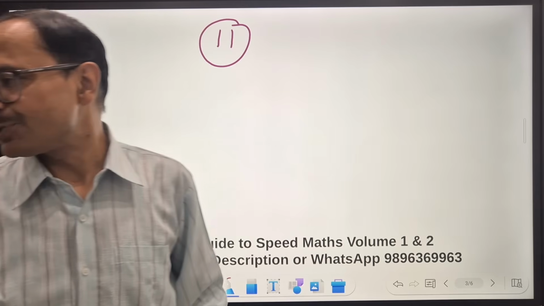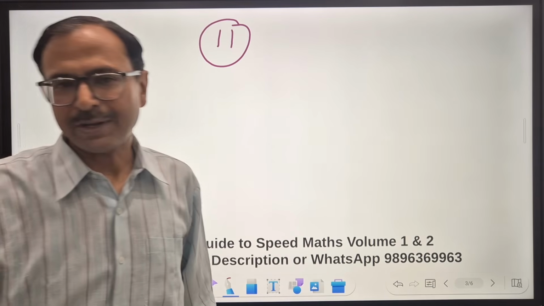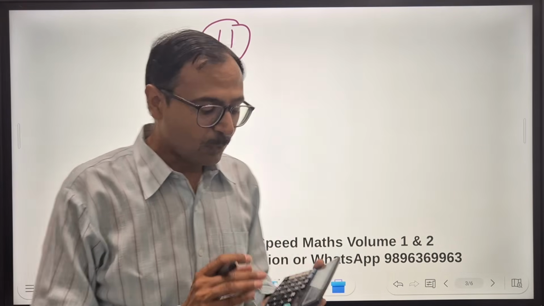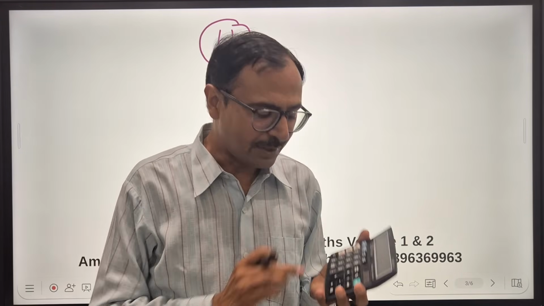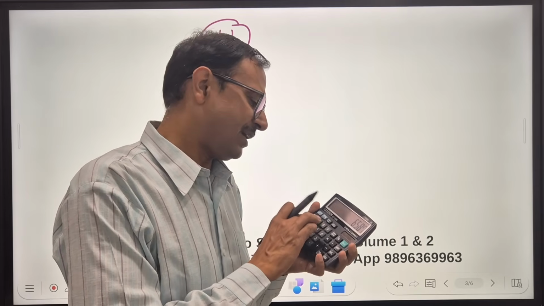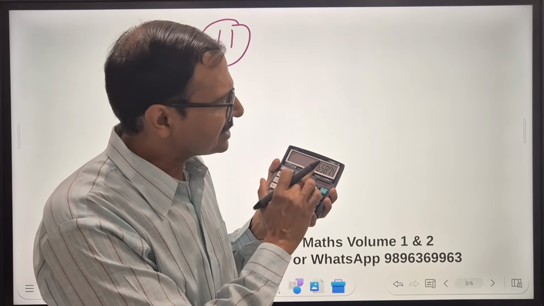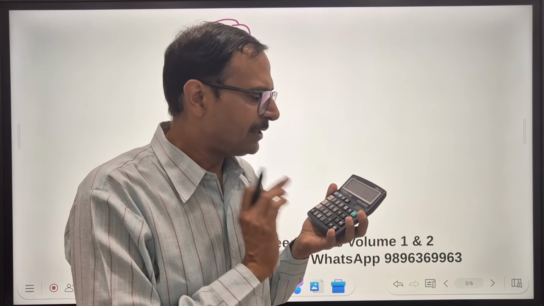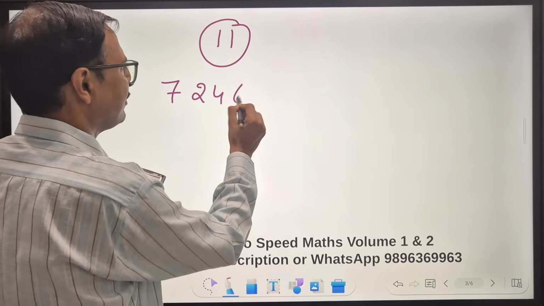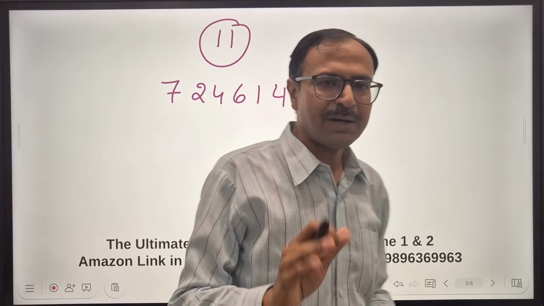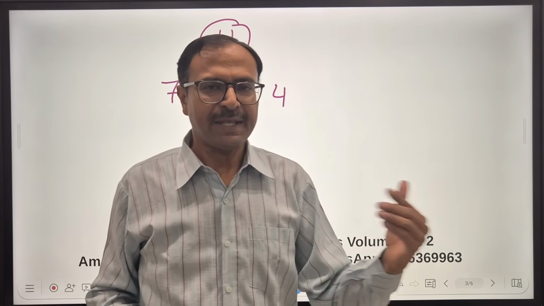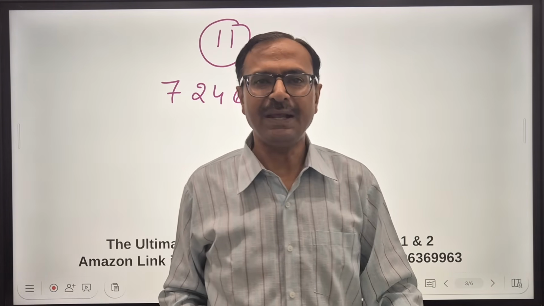And for that, I'll be using the calculator. And why am I using the calculator? That is because I want to show you that the trick really works. So I am doing 11 times some random number, say a 5-digit number. I have taken 65874, and this number is 724614. Now see, this number automatically is divisible by 11 because that's what I have done. I have taken a number which is divisible by 11.